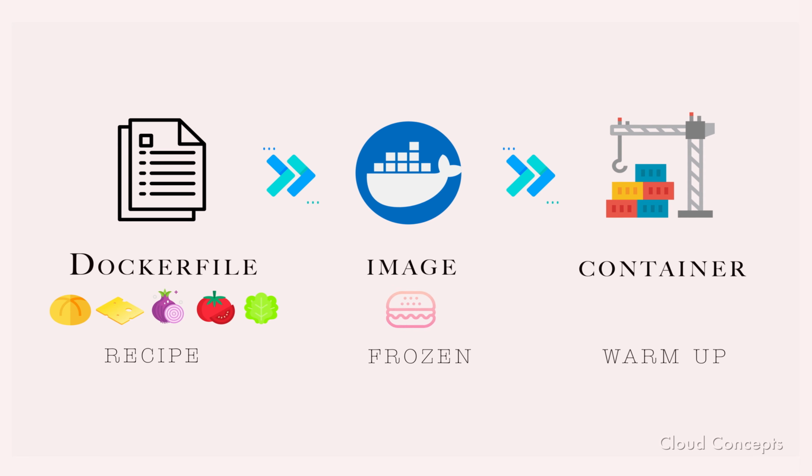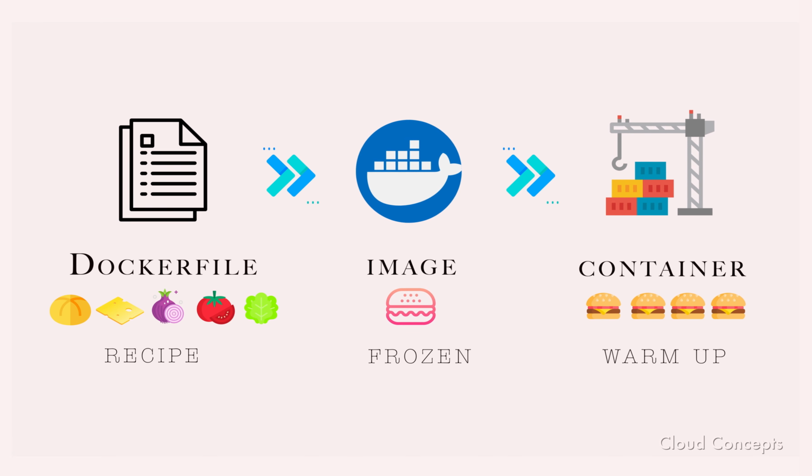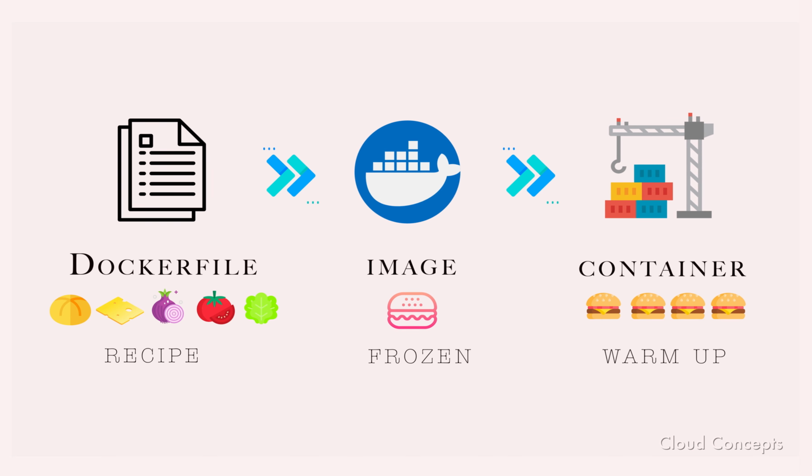Similarly, there's a concept of a Docker image, which means you have a ready-made version of your app to share with others but are somehow frozen in time. In the burger example, let's say you made 10 burgers at home and froze them. This is called an image of your burger. At the picnic, you warmed them up and served without needing to put everything together on the spot.